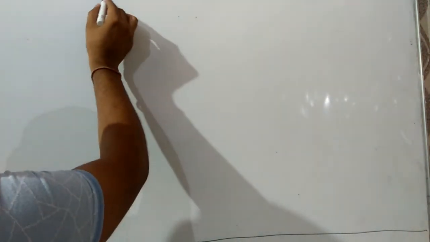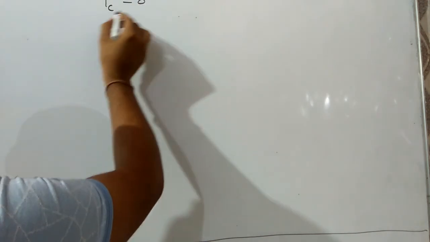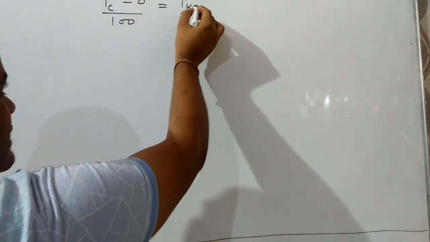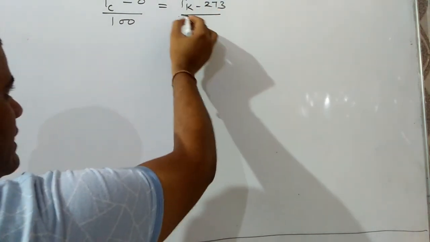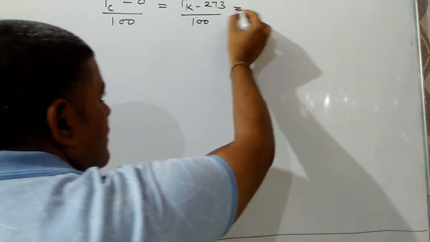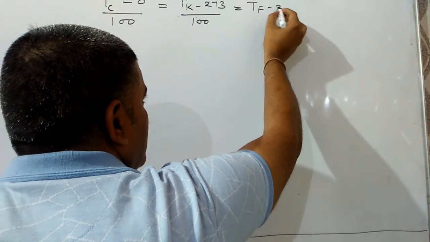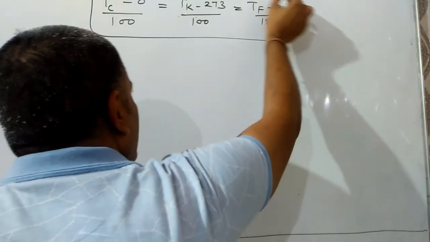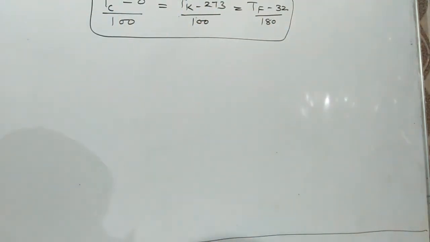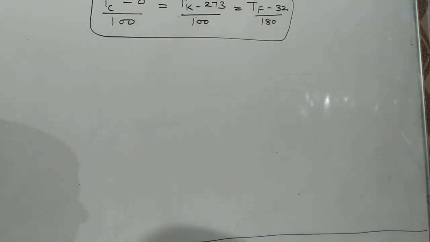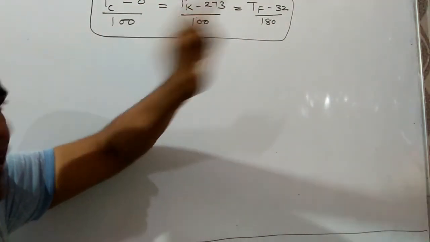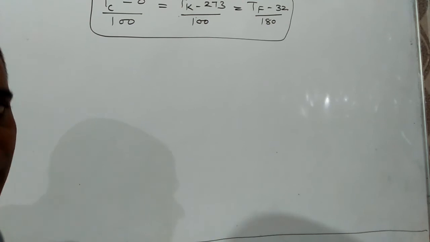That equation is (Tc minus 0) upon 100, equal to (Tk minus 273) upon 100, equal to (Tf minus 32) upon 180. With this equation we can relate all three scales of temperature.